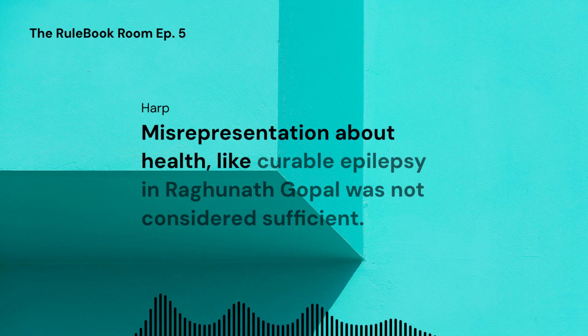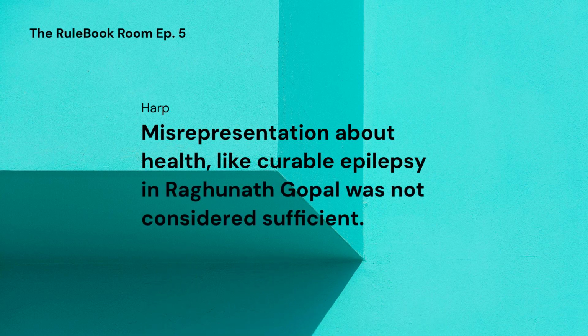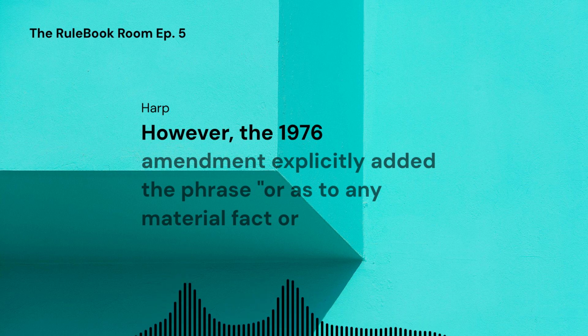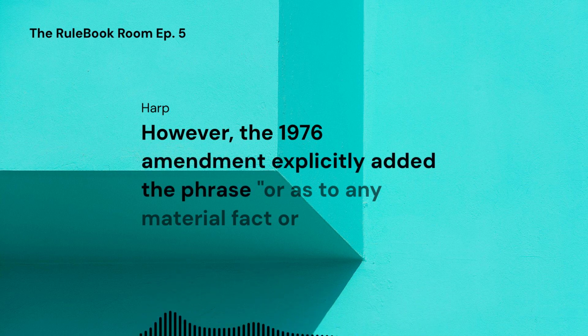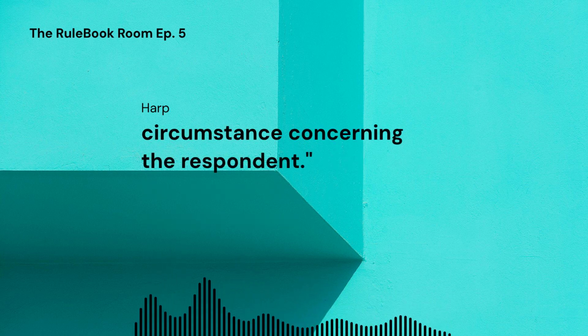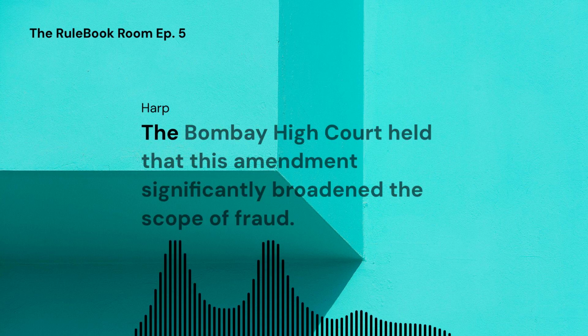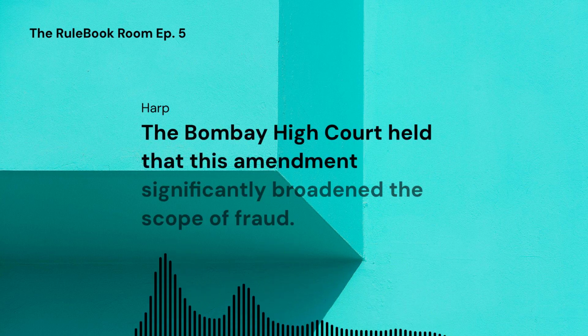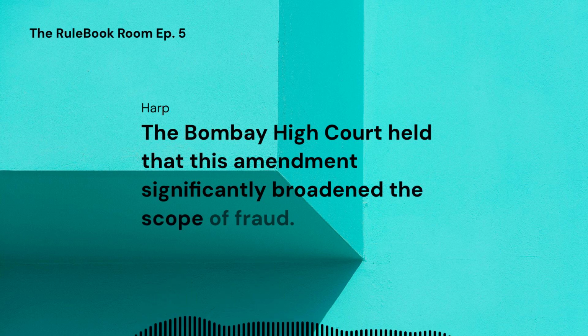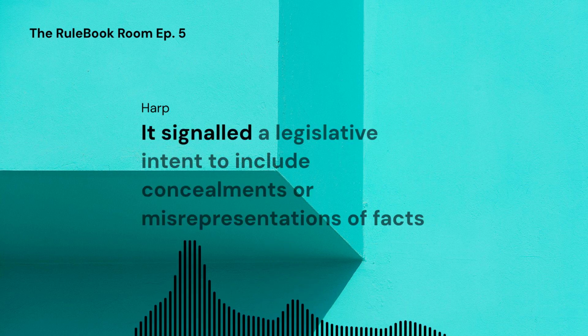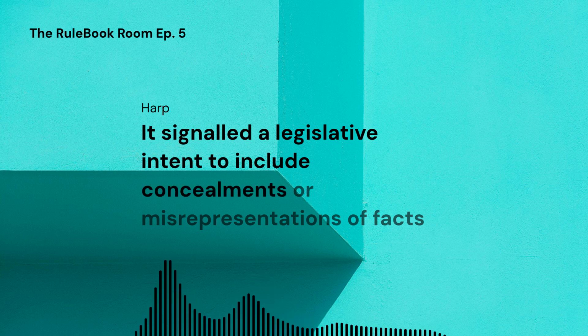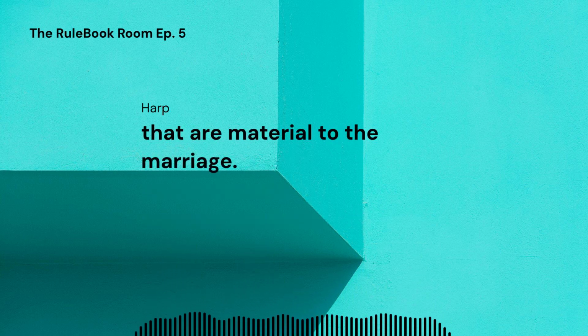Misrepresentation about health like curable epilepsy in Raghunath Gopal was not considered sufficient. However, the 1976 amendment explicitly added the phrase "or as to any material fact or circumstance concerning the respondent." The Bombay High Court held that this amendment significantly broadened the scope of fraud. It signaled a legislative intent to include concealments or misrepresentations of facts that are material to the marriage.